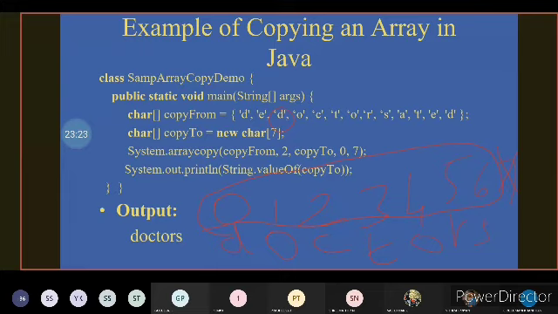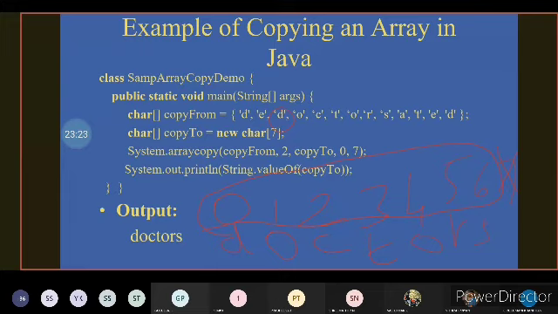Yes, whether it is understandable to everyone. Yes, Vignesh, yes. Are you there? Yes, Vignesh.